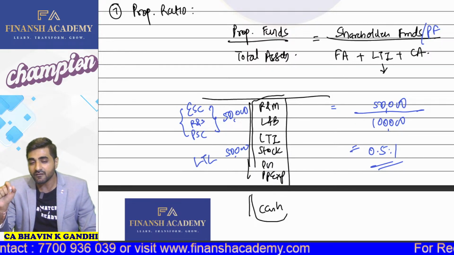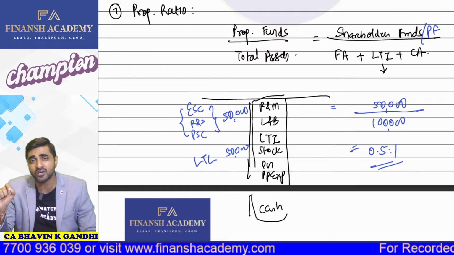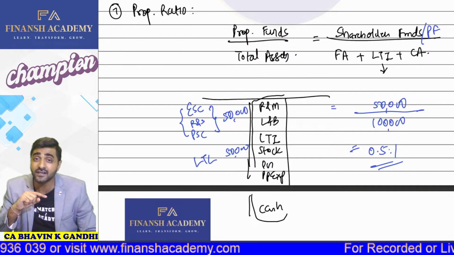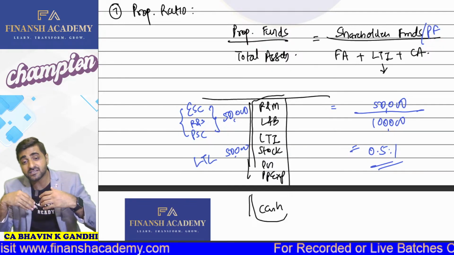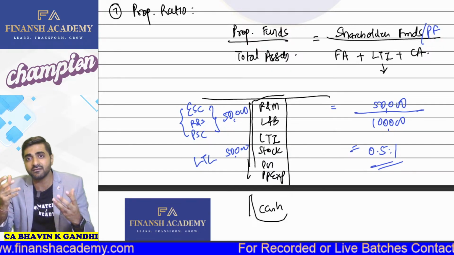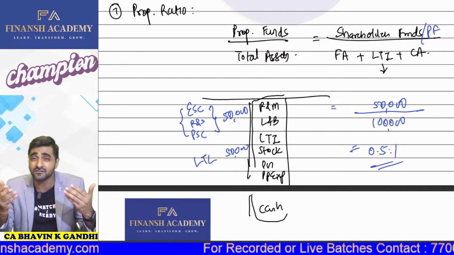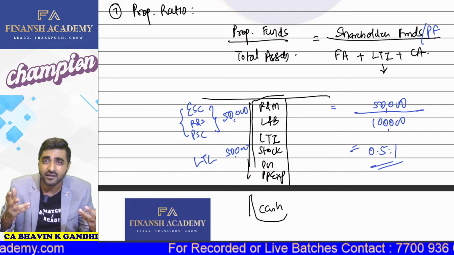But if you study in detail conceptually why this ratio, if it is higher, what is the consequence of that: if this ratio is extremely high, it deals with inefficiency. If it is very low, it deals with insolvency.